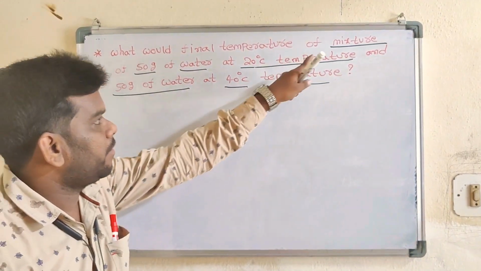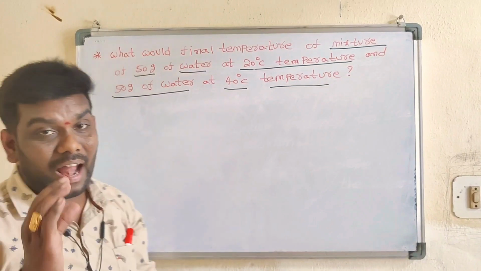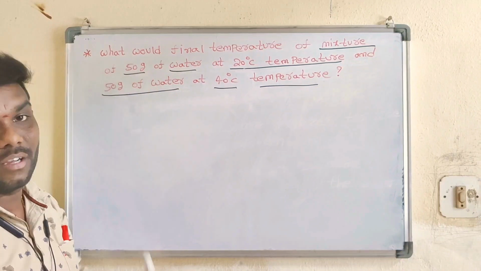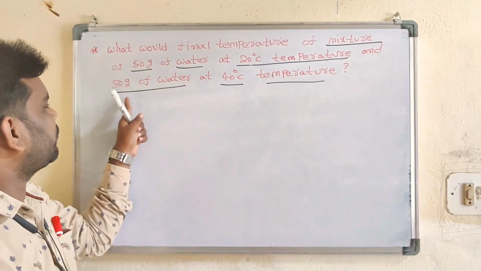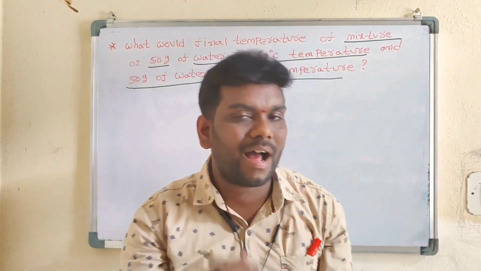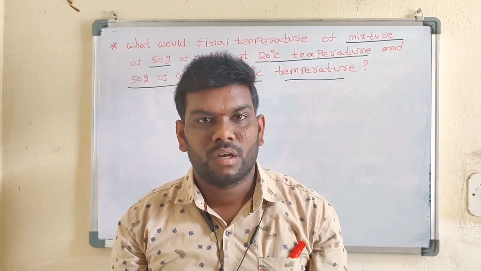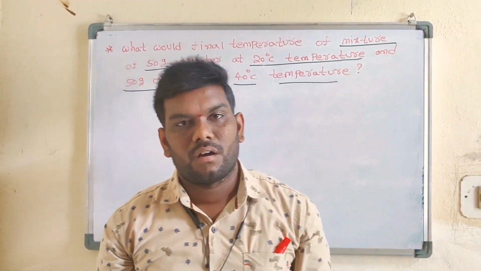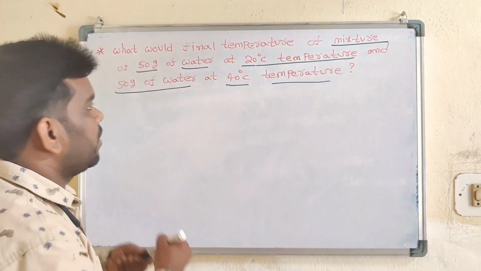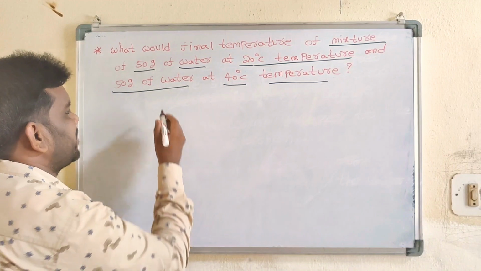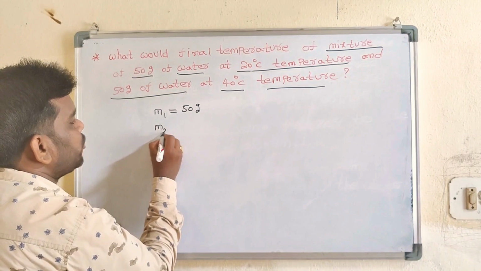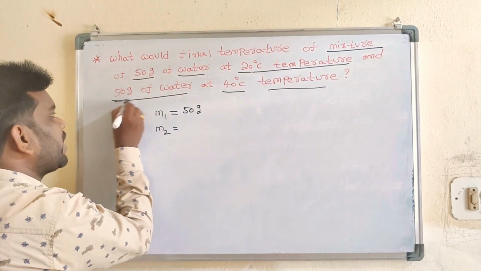మళ్ళీ మీరు చూసినట్లయితే, mixture of 50 gram is nothing but mass. So the mass of the water is 50 grams, again temperature, and 50 grams again. So here మీరు చూసుకున్నట్లయితే there are two masses, there are two temperatures. Then how to apply? What is the formula of this question? How many masses are there? Two masses. One is M1, here 50 grams. Another is M2, second mass, also 50 grams.